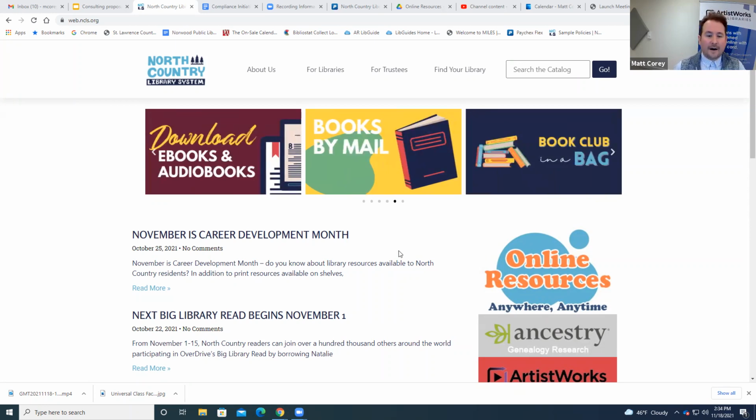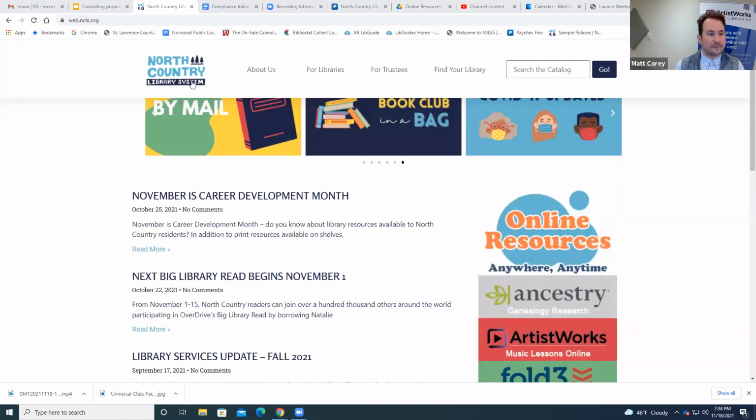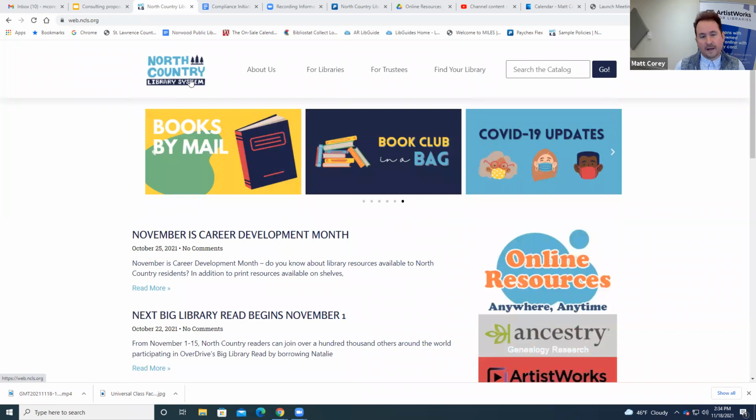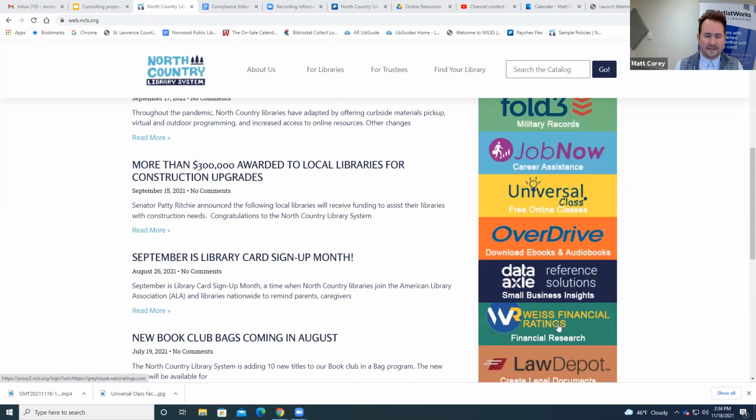So yeah, this is one of our 2 new exciting resources. You can get to it either from the NCLS website, nclsweb.org, or right from the catalog. And it's just down here, that Weiss Financial Ratings. So I'm going to go ahead and click that.